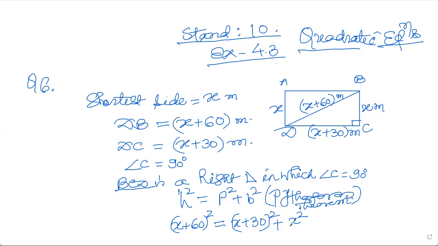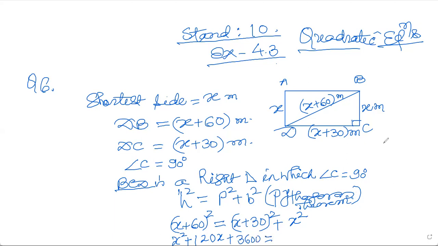And now I have got an expression in x. My purpose is to solve this expression simply by expanding the formula a plus b whole square. So the formula goes like this: a square plus 2ab plus b square. Here x square plus 2 into x into 60, that is 120x, plus 60 square is 3600.